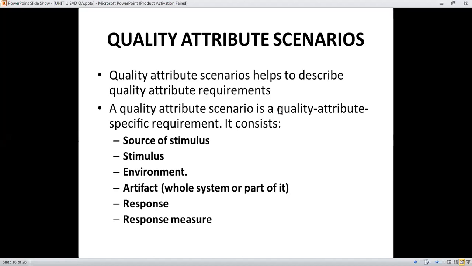To identify the quality attribute requirements, the quality attribute scenarios will help. The quality attribute scenario is divided into six parts: first, source of stimulus; then stimulus; third, environment; then artifact; next, response; and then the response measure. We'll see them one by one. First one, the source of stimulus.